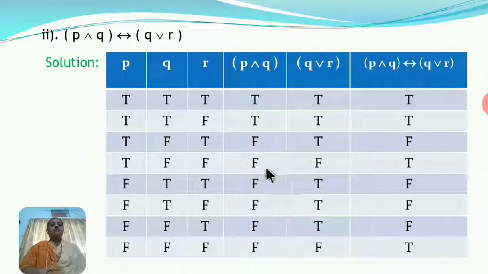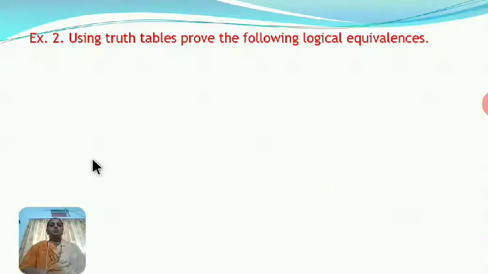Now here F double implies F, T. F double implies T, F. F double implies T, F. F double implies T, F. And F double implies F, T. And this is the required truth table for the given statement pattern here. Now, next example 2. The common instruction is that using truth table, prove the following logical equivalences.